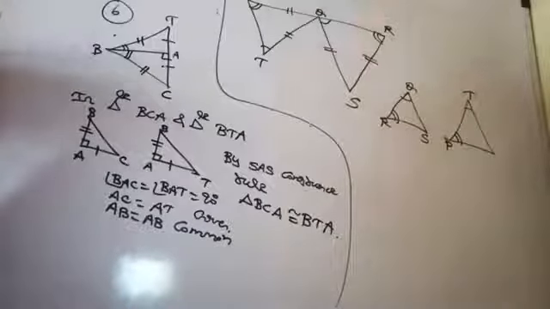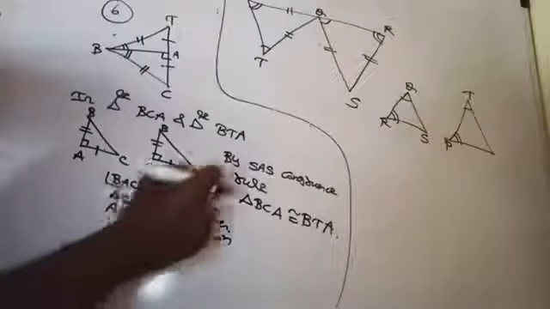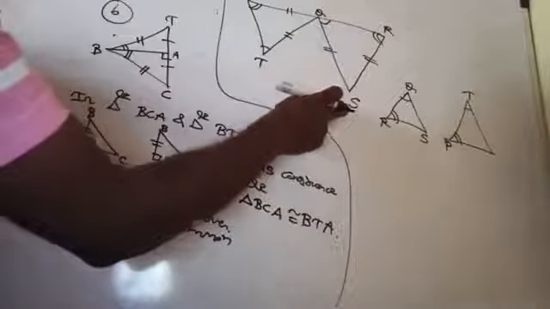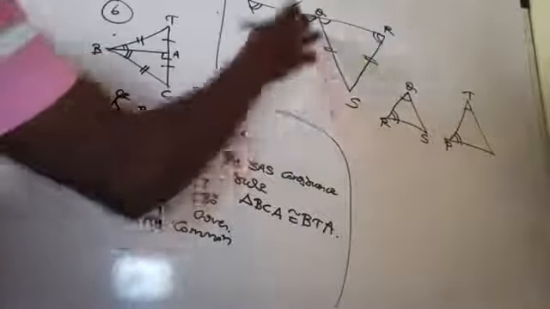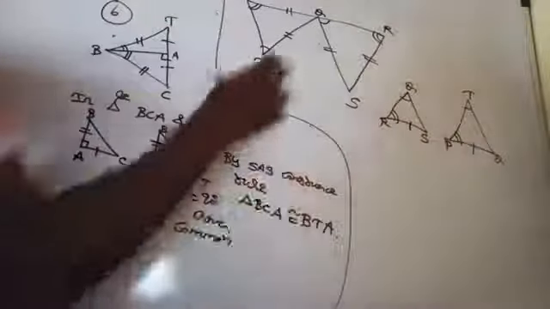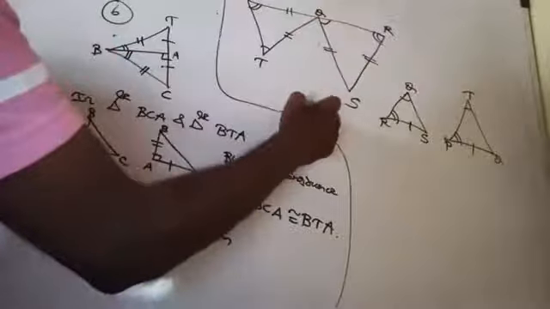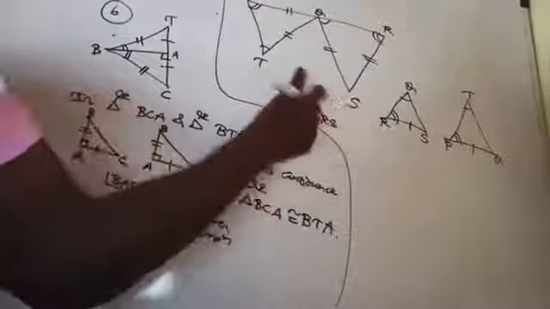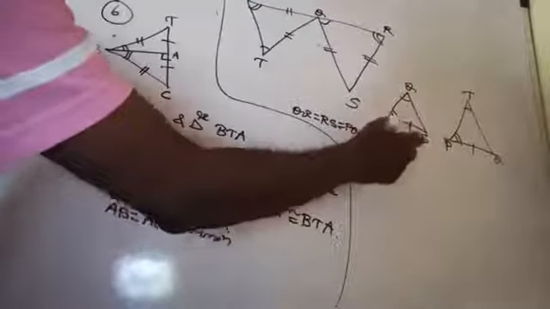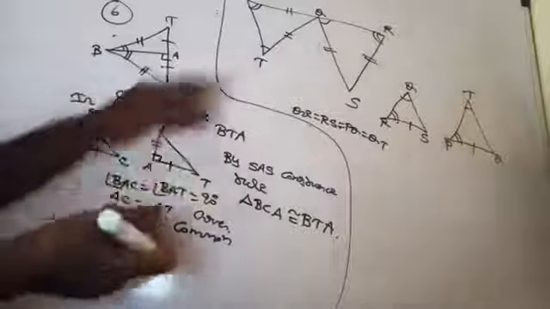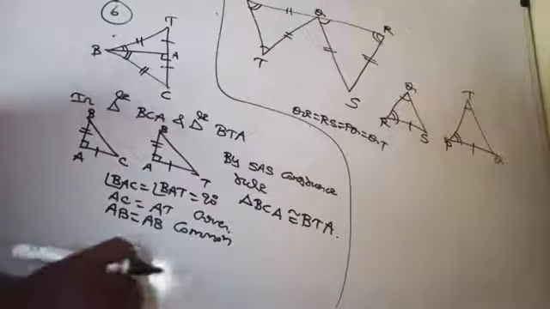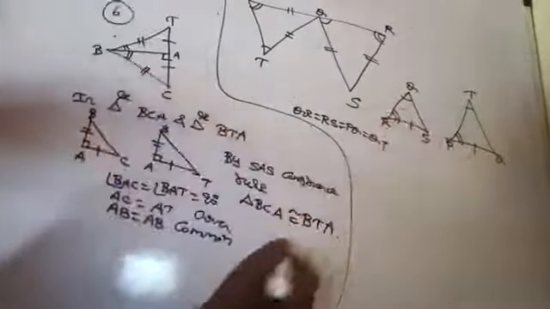After that, what we can say, RS equal to PQ, because QR equal to RS equal to QT equal to PQ. It is given. All the four sides are equal. What are the four sides? PQ, QT, QR and RS. Are you getting there? Yes. Here it is given. So therefore we can conclude that RS equal to PQ.